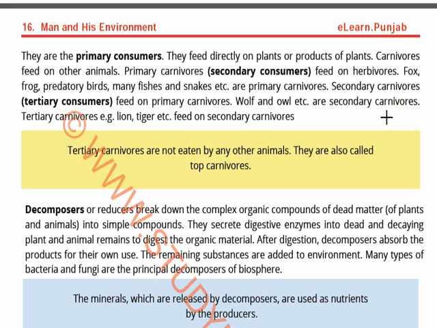Now secondary carnivores are known as tertiary consumers. They feed on the primary carnivores, for example wolf and owl. And tertiary carnivores are the lion, tiger, etc., who feed on the secondary carnivores. Okay, so this is a chain of the ecosystem. Tertiary carnivores are not eaten by any other animals. They are also called top carnivores. For example lions and tigers are top carnivores and they are not eaten by any other animal.